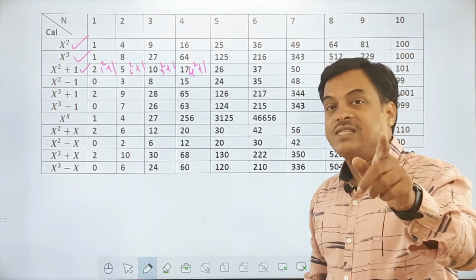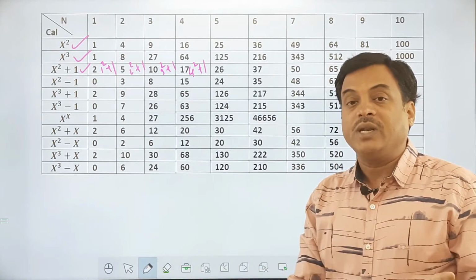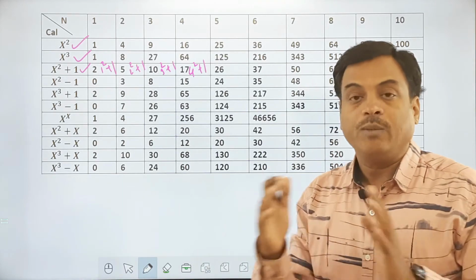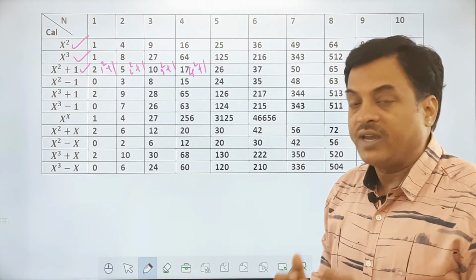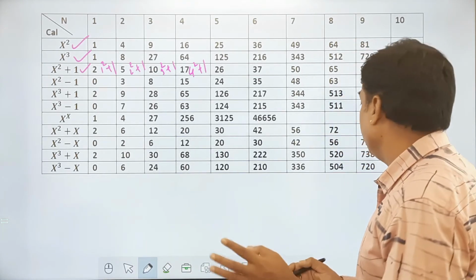So when I say 26, I should immediately say 26 is 13 into 2, that is 1, and the second one is perfect square plus 1, 25 plus 1, 5 square plus 1, if I can recognize. Similarly, there are certain numbers. There are multiple ways I can show you.